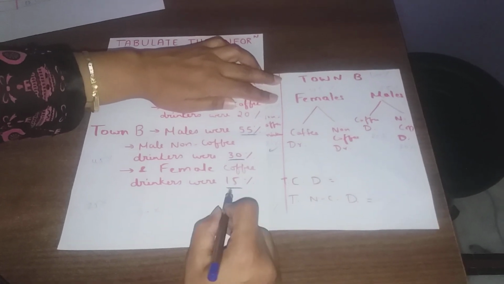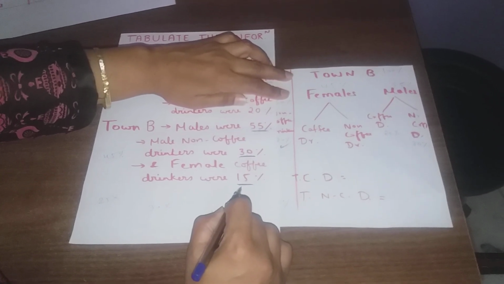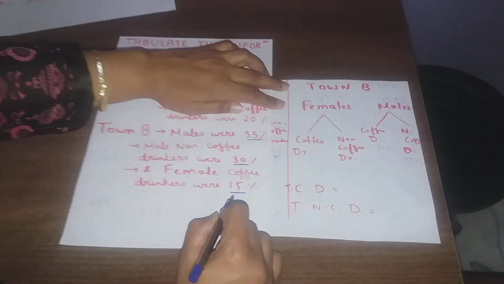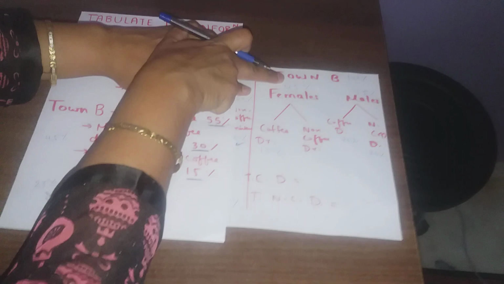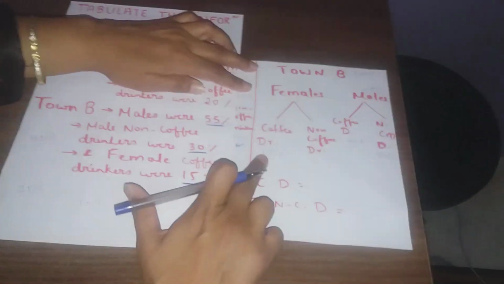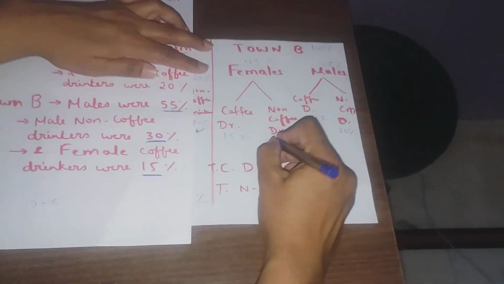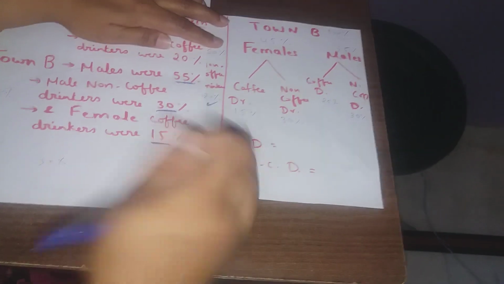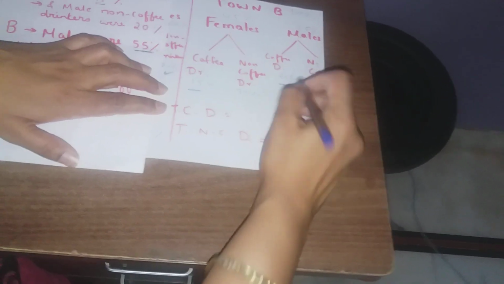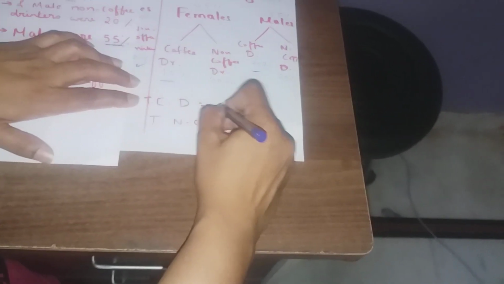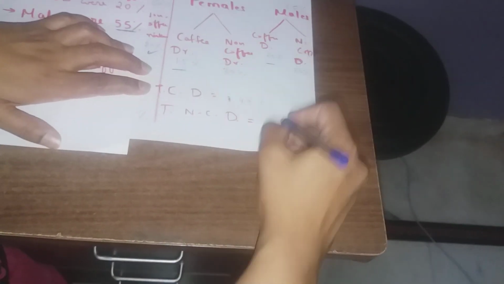Now they have given female coffee drinkers are 15%. What is the total of female? 45. Out of them, 15 are drinking coffee. So how many are not drinking coffee? 30% are not drinking coffee. Let us see how many total coffee drinkers there are. Total coffee drinkers among males and females are 40%. And non-coffee drinkers are 60%.